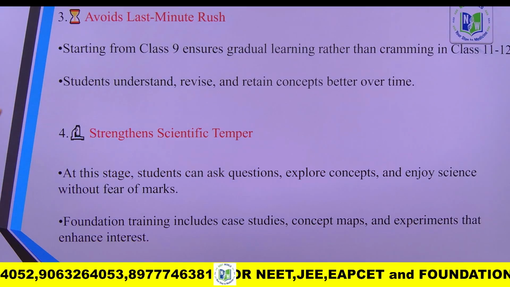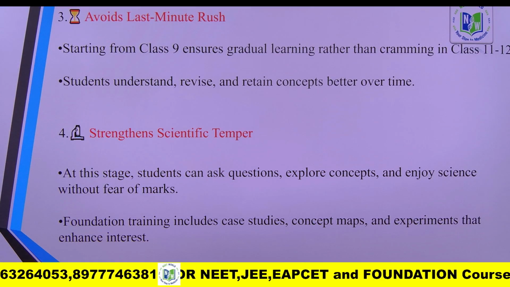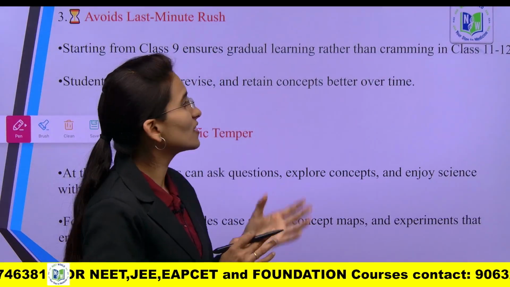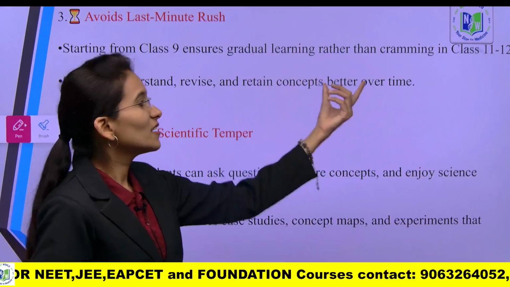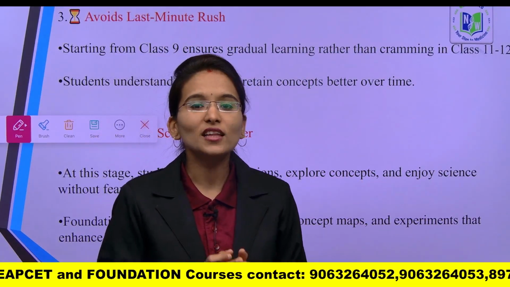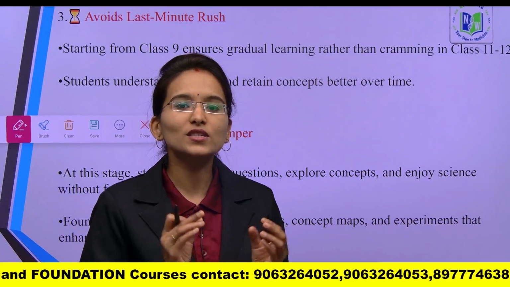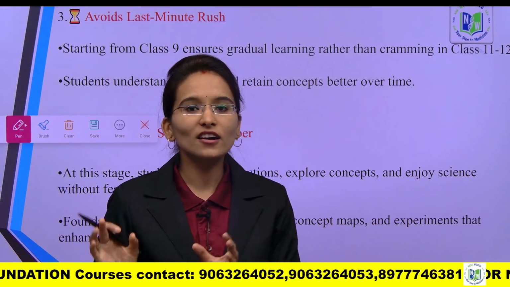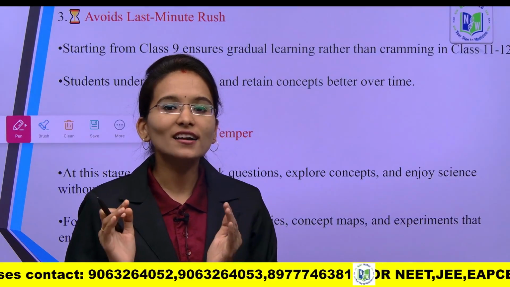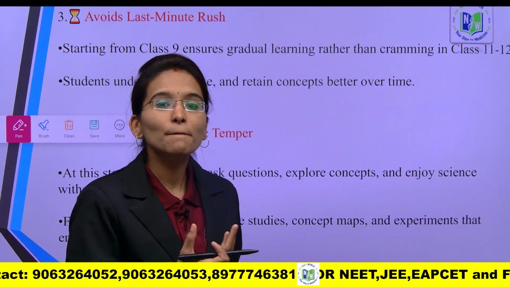Next, it avoids the last minute rush, because starting from class 9th ensures gradual learning rather than cramming in class 11th and 12th. As I have said, there are 4 most important chapters which are directly present in your 11th standard also: cells, tissues, diversity and health. These 4 are the main basic concepts.